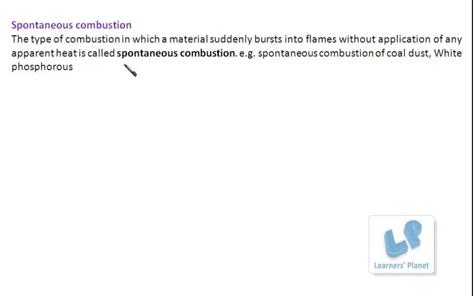See, when you are using kerosene or petroleum or wood as a fuel, some ignition is required. But in case of white phosphorus or coal dust, this ignition is not required. They burn of their own, or start burning of their own. So what is this ignition? There has to be a certain temperature at which the combustion starts.